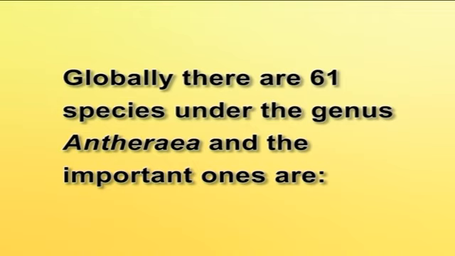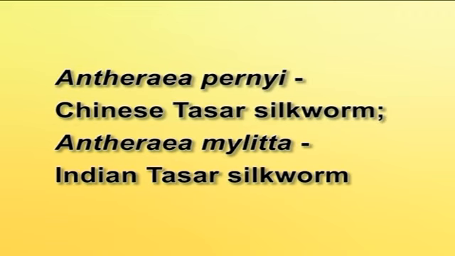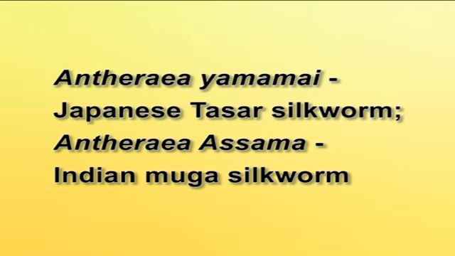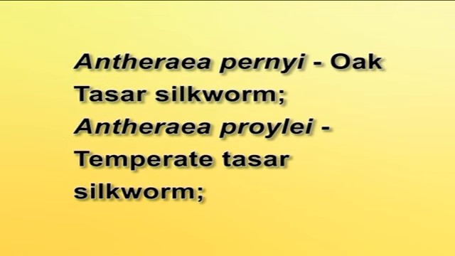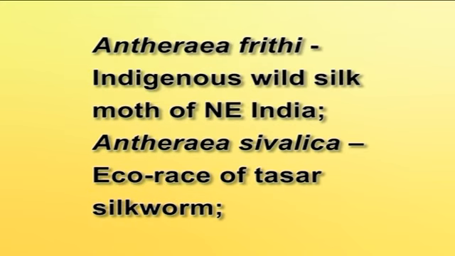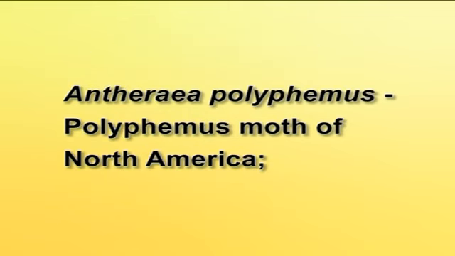Globally, there are 61 species under the genus Antheraea, and the important ones are Antheraea pernyi, the Chinese tussar silkworm; Antheraea mylitta, the Indian tussar silkworm; Antheraea yamamai, the Japanese tussar silkworm; Antheraea assamensis, the Indian muga silkworm; Antheraea proylei, the temperate tussar silkworm; Antheraea frithii, the indigenous wild silk moth of northeast India; Antheraea sivalica, an ecorace of tussar silkworm; and Antheraea polyphemus, the polyphemus moth of North America.